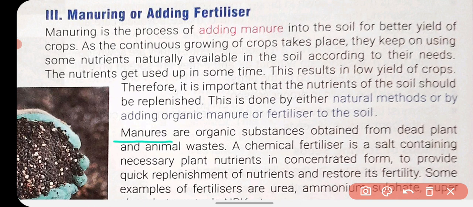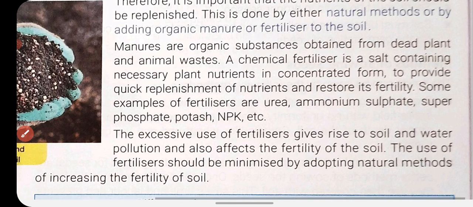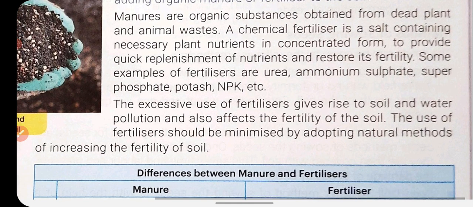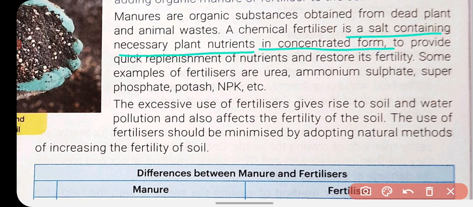So what are manures? Manures are basically organic substances obtained from dead plants and animal waste, and we use chemical fertilizer also. Chemical fertilizer is a salt containing necessary plant nutrients in concentrated form to provide quick replenishment of nutrients and restore fertility.